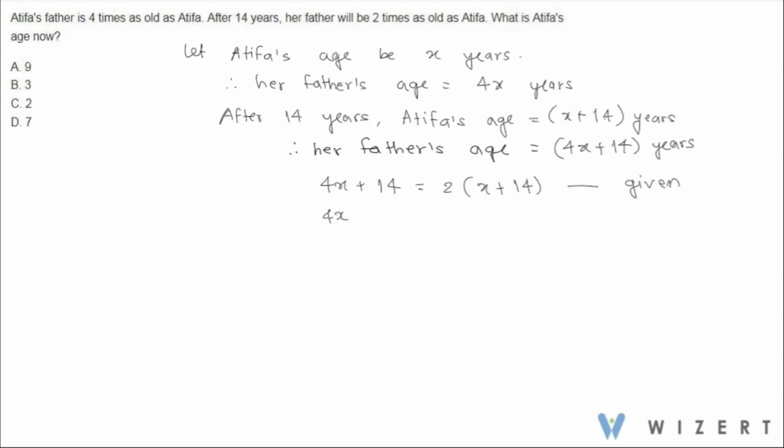So we have 4x plus 14 equal to 2x plus 28. So we have 4x minus 2x equal to 28 minus 14, which gives 2x equal to 14. So we get x equal to 7 years.